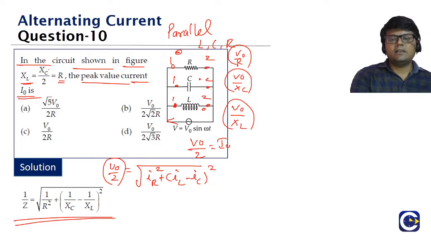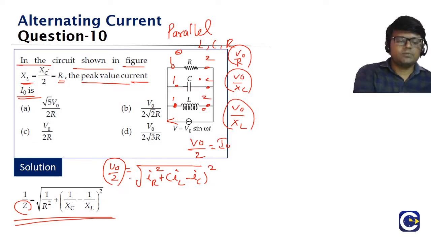If you have a parallel circuit, we look at the current across each component, and the overall current is V0 by Z, which is equal to root of IR square plus IL minus IC the whole square. Taking V0 common and cancelling it, we get 1 by Z, where Z is the impedance. 1 by Z is equal to root of 1 by R square plus 1 by XC minus 1 by XL the whole square.